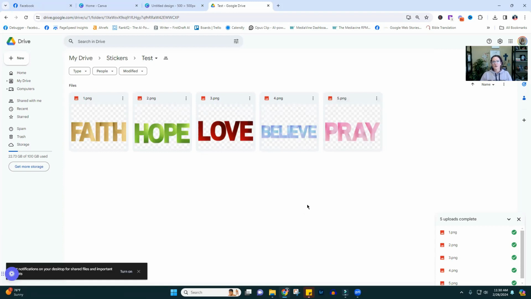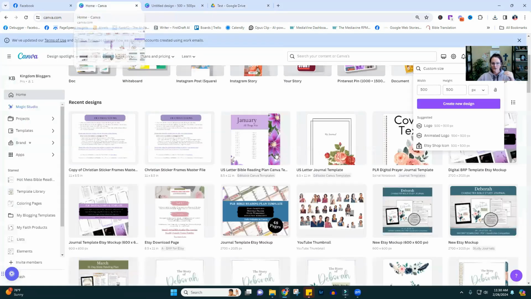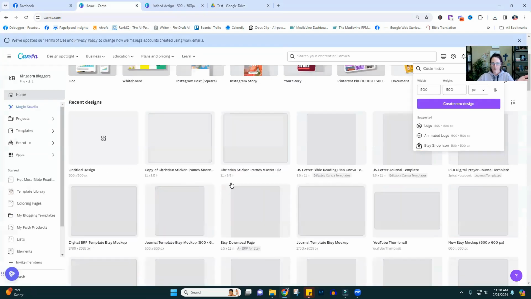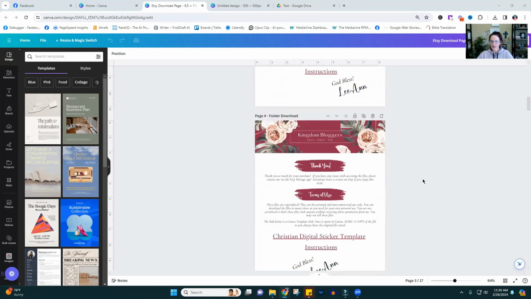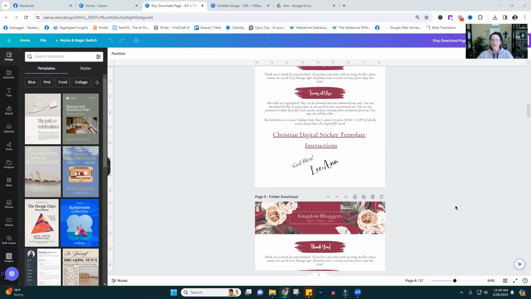Now, this is the manner in which you're going to give them, you're going to create your download page, right? We've talked about this before. Let me see if I can find mine. So you create sort of like a receipt page, and then you'll put a link for them to download. See, I think I have one here for stickers. There we go, digital sticker template.